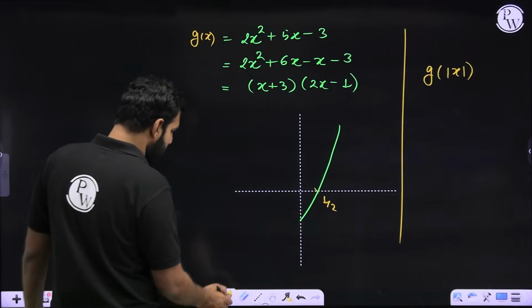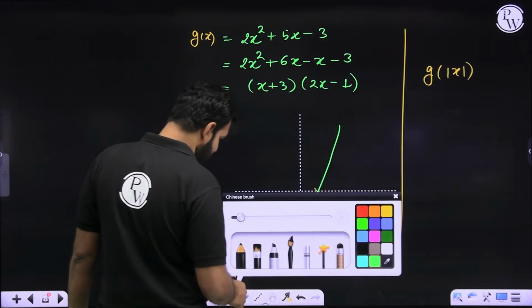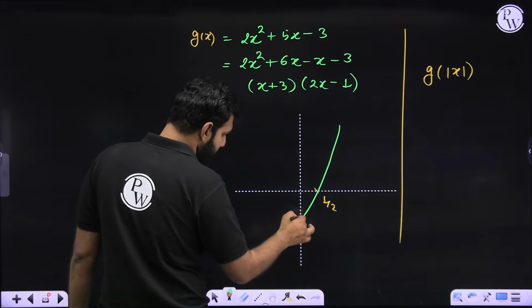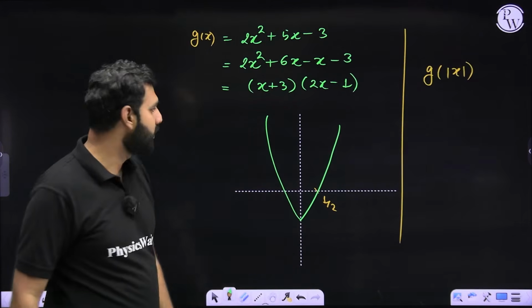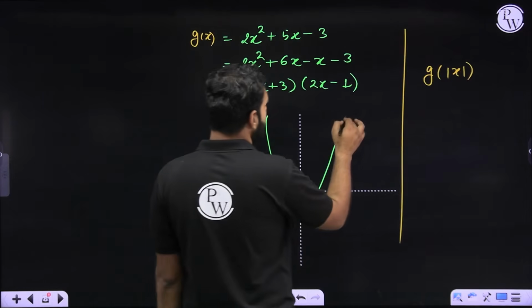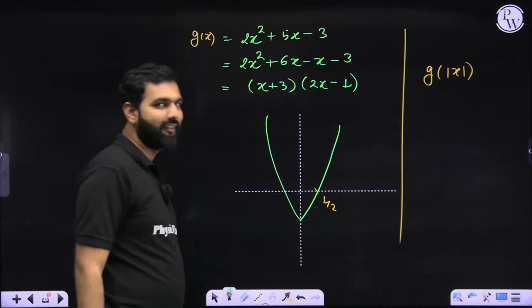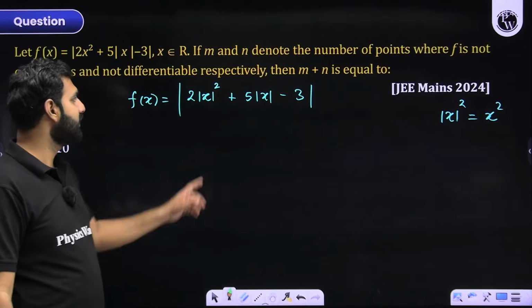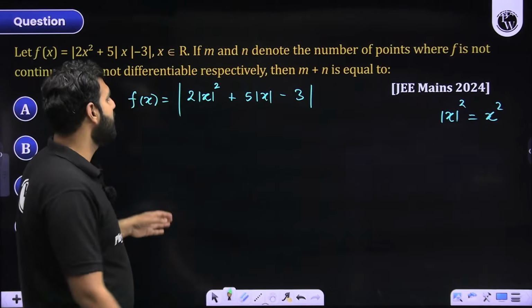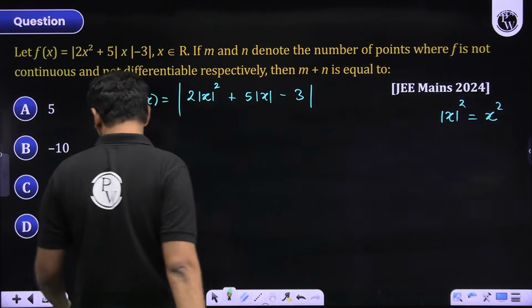So I'll take this mirror image over here, and it will be drawn something like this. I hope it looks similar, the mirror image. So this is now g of mod of x. I hope you have no confusion, no doubts on that. But sir, the problem is we are not interested in g of mod of x. We are actually interested in mod of g of mod of x.